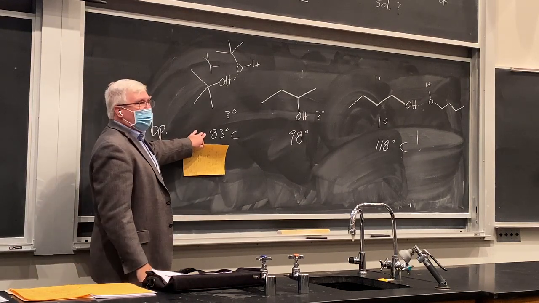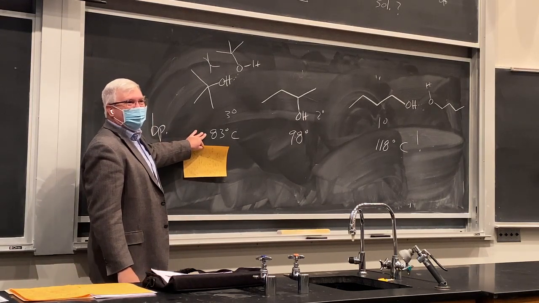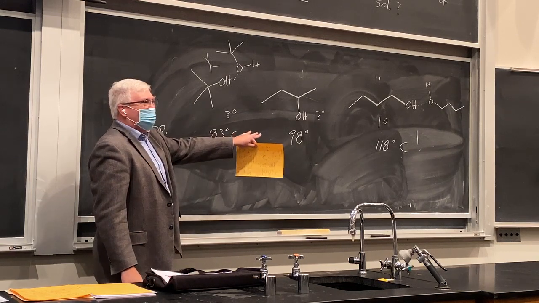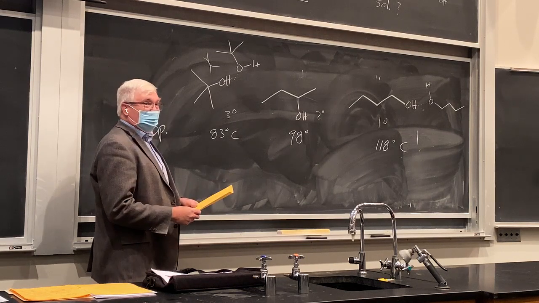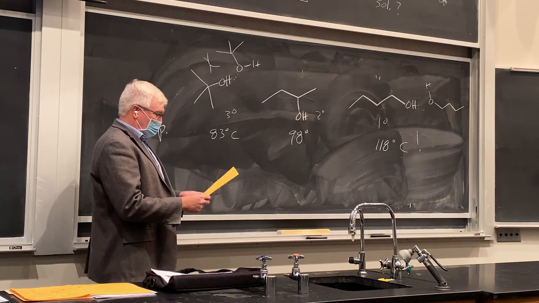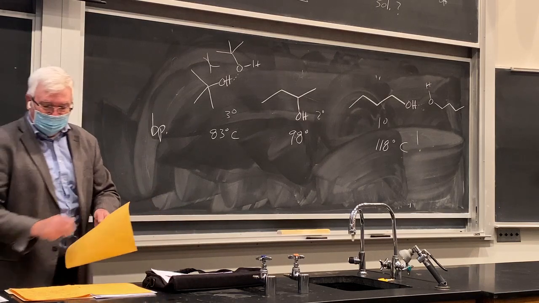So the more branched they are, the more volatile they are. Primary alcohols can do better hydrogen bonding. And in general, they're more soluble in water too. So it's a couple of effects there too.